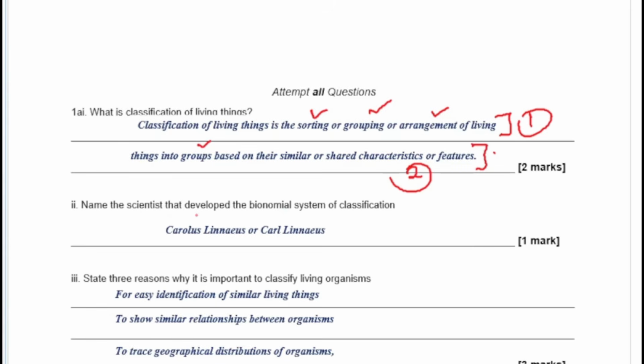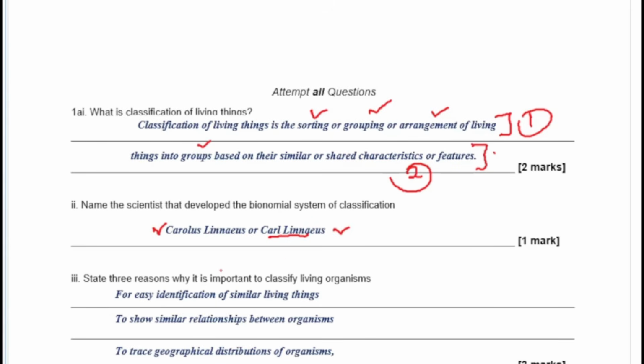Name the scientists that developed the binomial system of classification. You have to spell correctly. So this is how to spell it correctly: Carolus Linnaeus or Carl Linnaeus in short. Just make sure that you don't miss a word. If you miss a word, you'll be penalized for doing that.